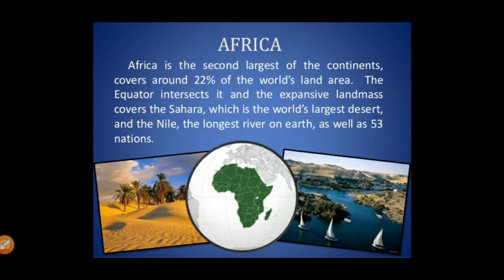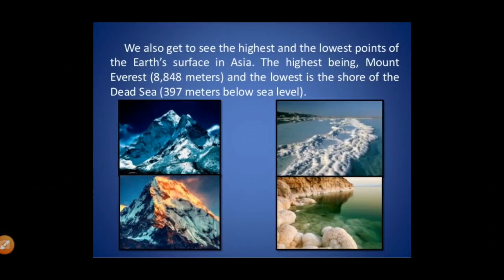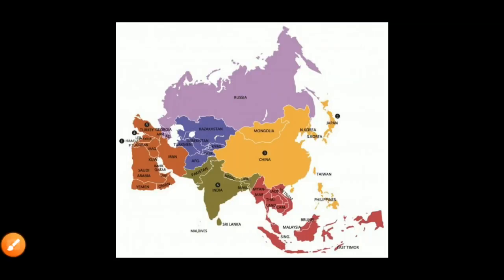I can tell you more about why Asia is so special. As you can see in this picture, the map of Asia is divided according to the countries. There are 48 countries in Asia. You know what the population of Asia is? It is almost 4.5 billion.